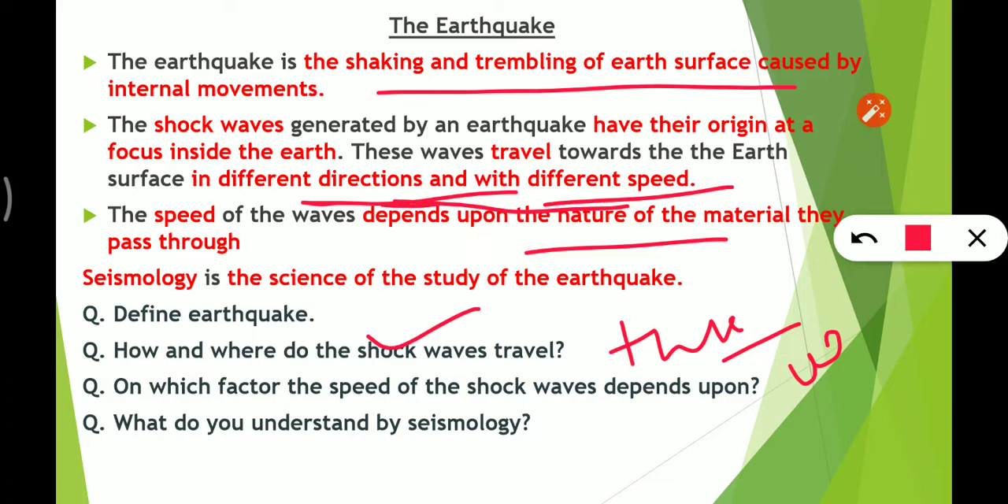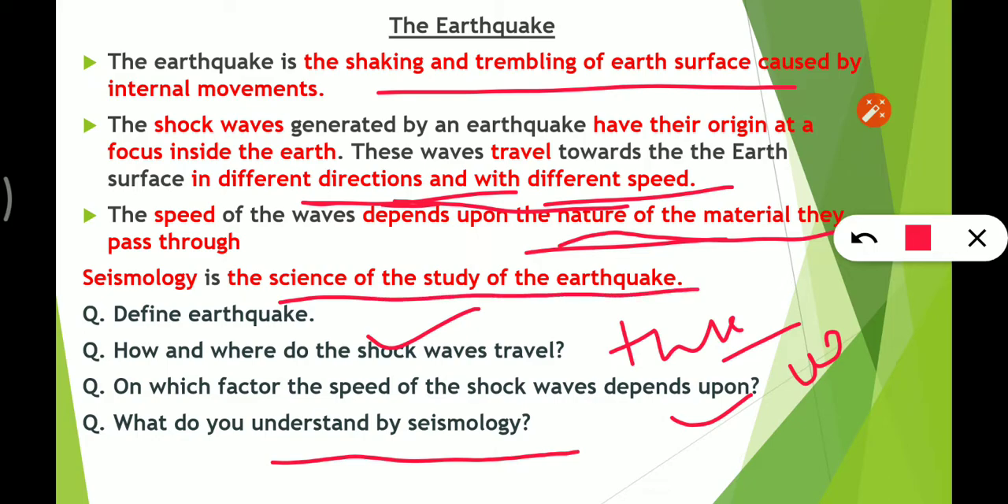Next we have, on which factor does the speed of the shock waves depend? It depends upon the nature of the material they pass through. What do you understand by seismology? Seismology is the science of the study of the earthquake.